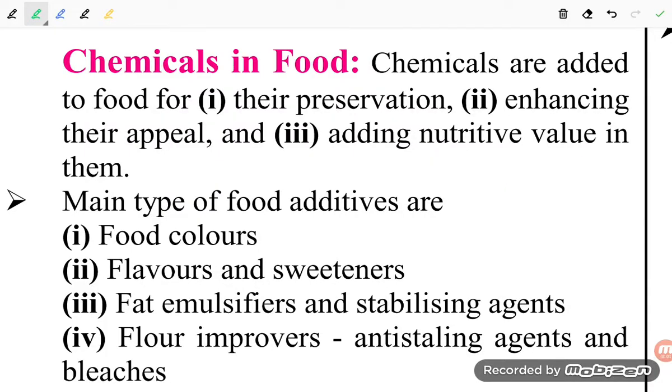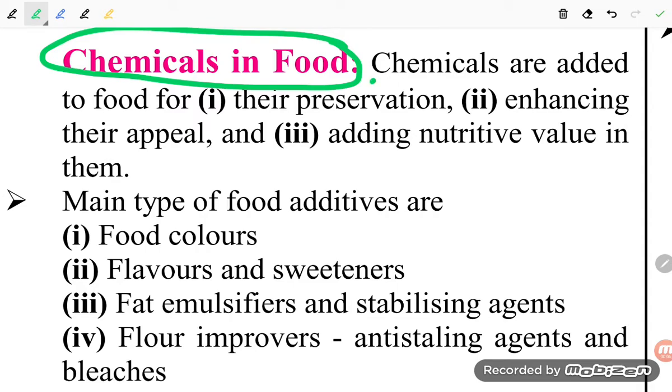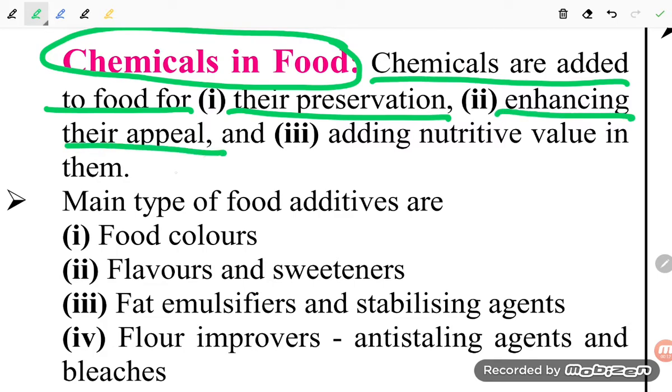Hello students, let us try to understand the chemicals in food. Chemicals are added to food for their preservation, enhancing their appearance and appeal, and adding nutritive value to them. So there are three important aspects for the chemicals in the food: first is preservation, then enhancing their appeal, and adding nutritive value.